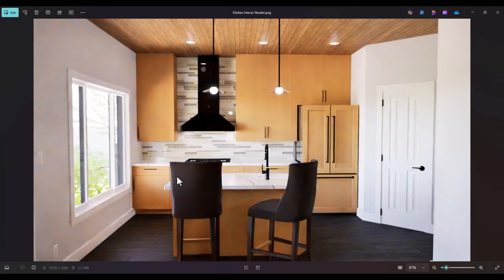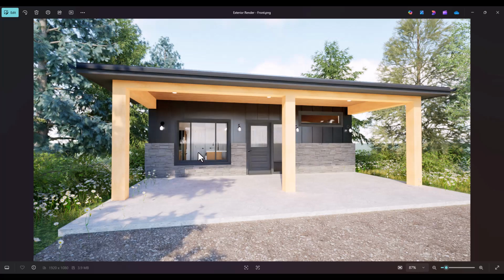All right, so here are our final renderings that I got from Twinmotion after our export. Keep in mind, I did change some of the cabinet materials just so that it pops a little bit more. The reddish wood wasn't doing it for me, honestly. So pretty happy with the way this turned out. And then for the exterior rendering also, pretty happy. I don't have one of the best GPUs. It's actually a pretty outdated graphics card that I'm using, but even while using that, the level of detail I'm getting here is pretty amazing, to be honest.